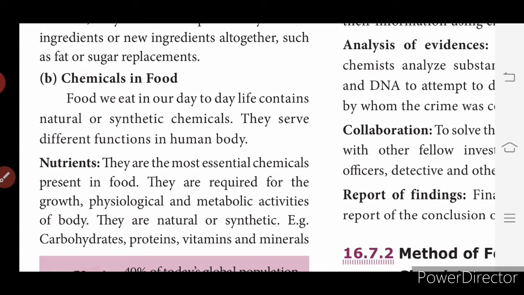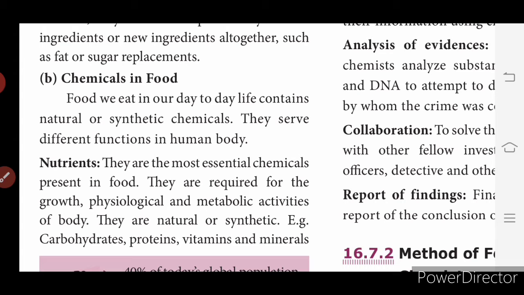Then we will see what is involved in chemicals in food. The food we eat in our day-to-day life contains natural or synthetic chemicals. They serve different functions in the human body. What are the nutrients? They are the most essential chemicals present in food. They are required for the growth, physiological and metabolic activities of the body. Nutrients means carbohydrates, proteins, vitamins and minerals. So this is about food chemistry.